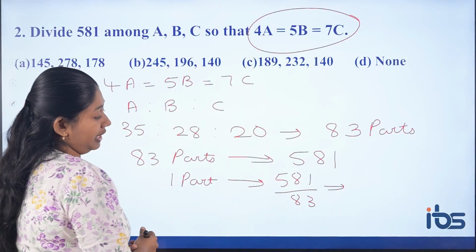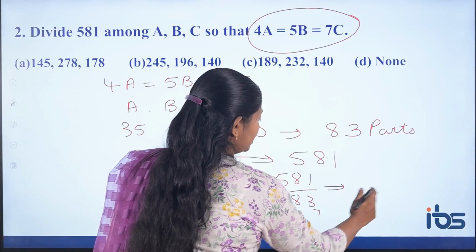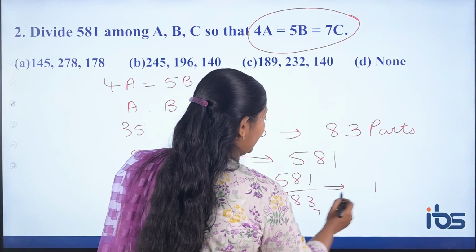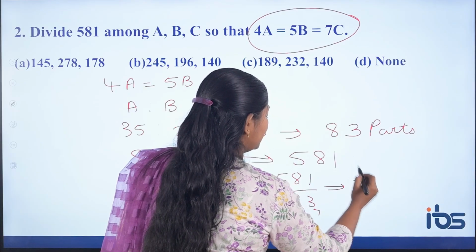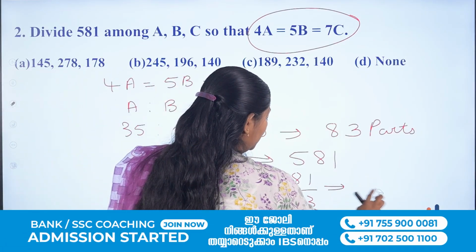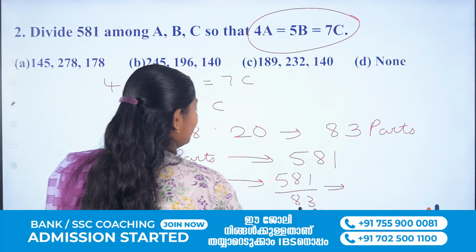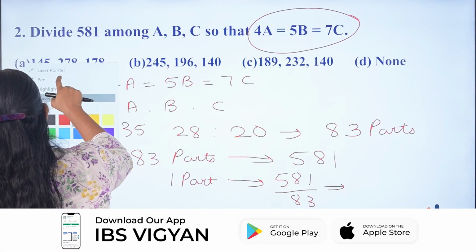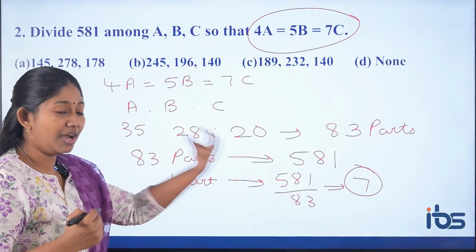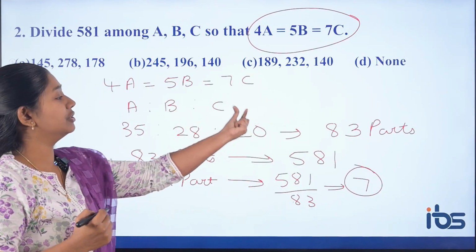So what is 581 divided by 83? What are you going to get? 83 into 7 times is 21, then 2, 8, 7, 56, 58. So 1 unit you are getting as 7, not 71, 7. So 83 into 7 you are getting as 581. So 1 unit value you have got is 7.